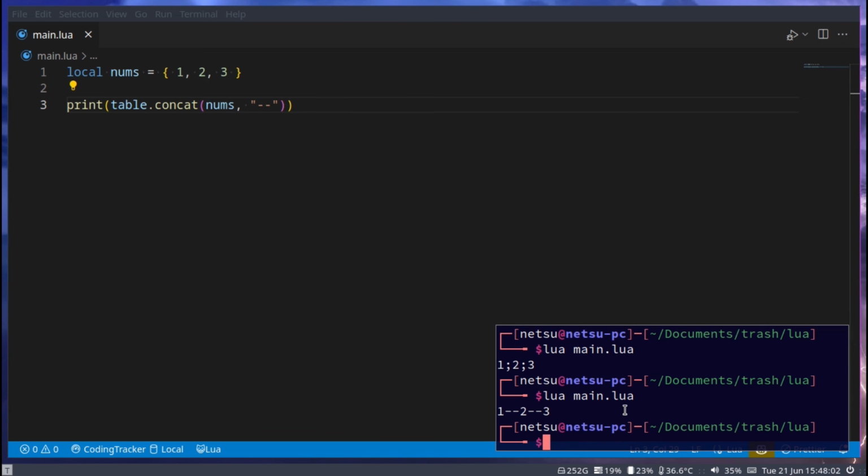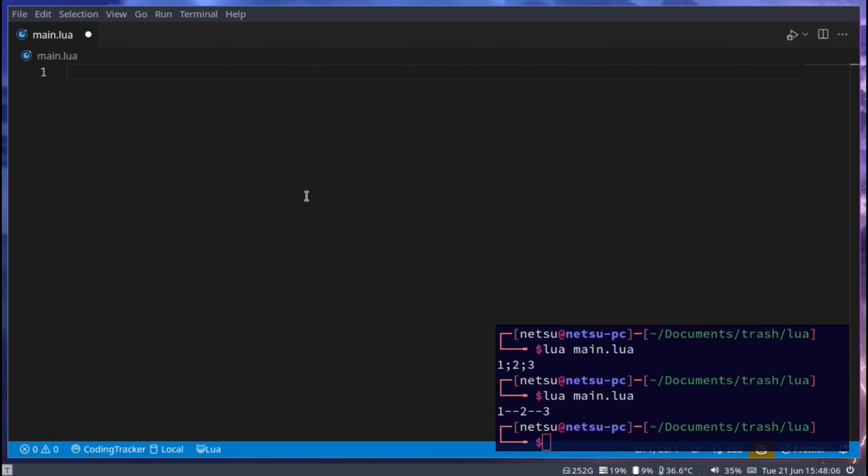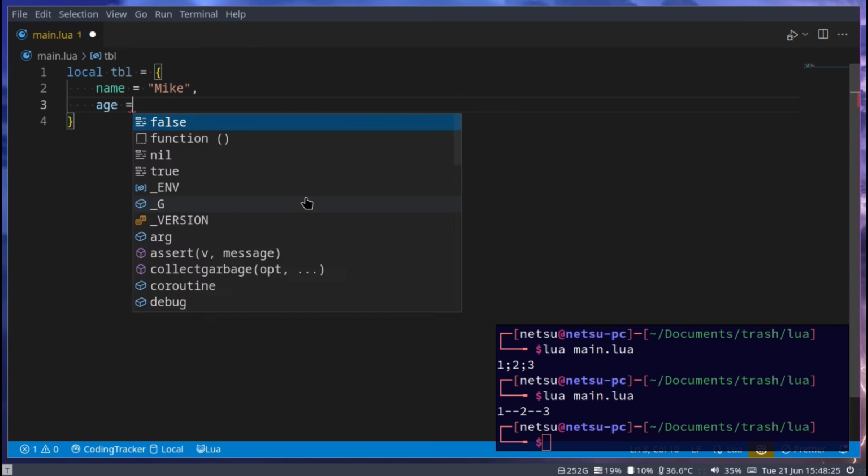And then finally, for named items inside of tables, and we'll get more deeper into this, but for named items, you can go local tbl, and here we can do something like name is equal to Mike, and then age is equal to 12.